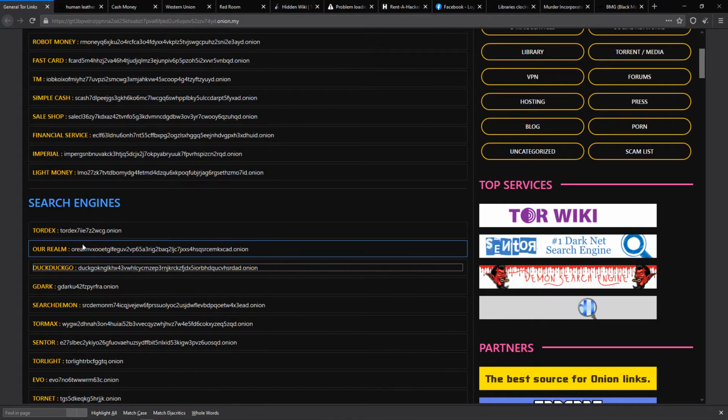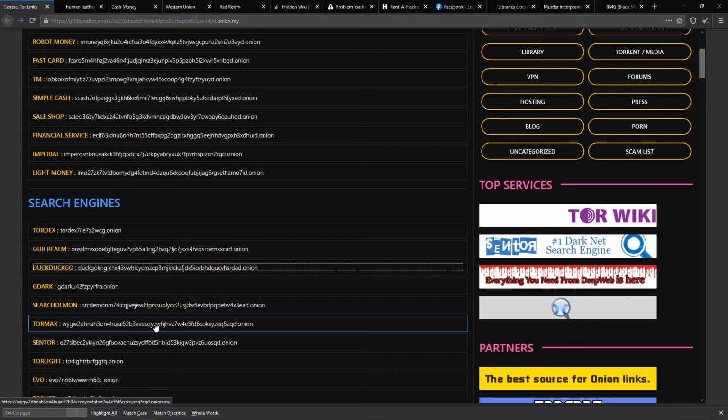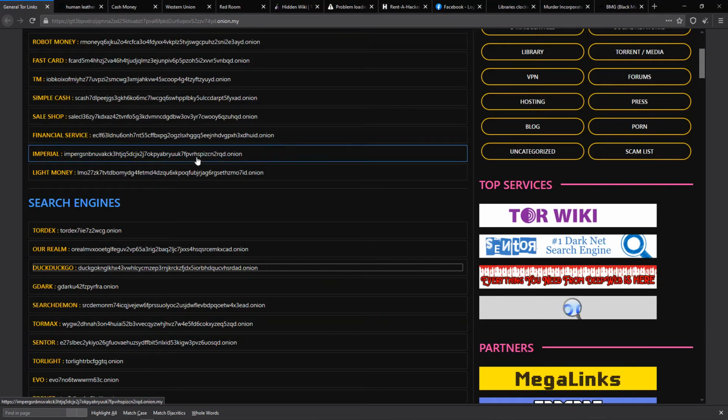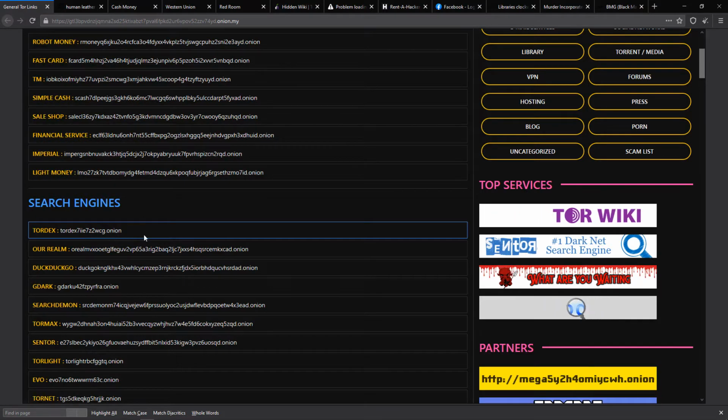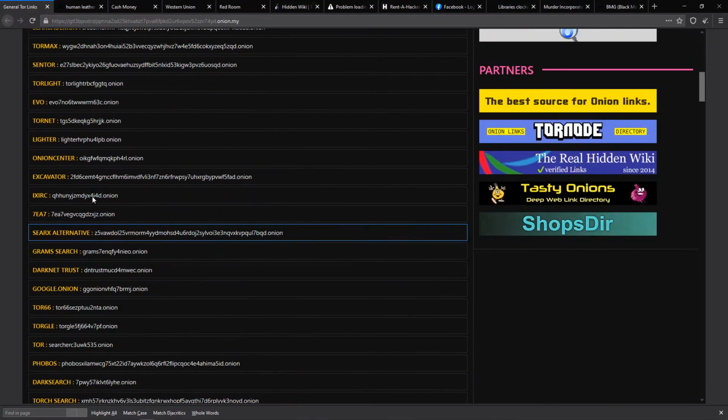So the first thing that you need to get from this is the search engine. There are multiple search engines out there, and one of the most important things that I would like to point out here is that all the websites will end with .onion. It is not going to end with your .com, .in, .org or .io, things like that. These are hidden links, basically the dark web links. So these links end with .onion, and that is why only the Tor browser is able to access this type of links.